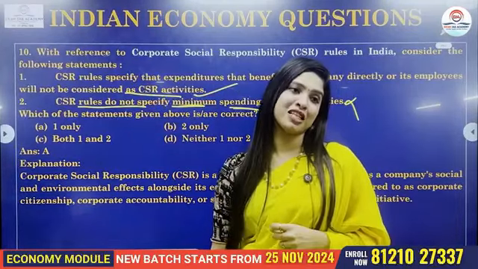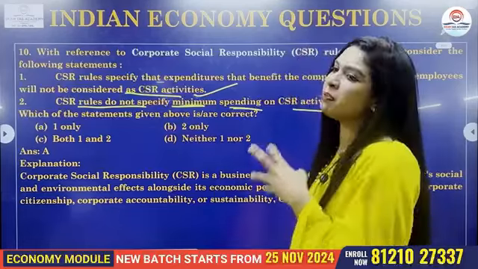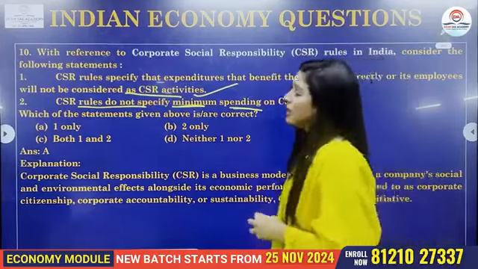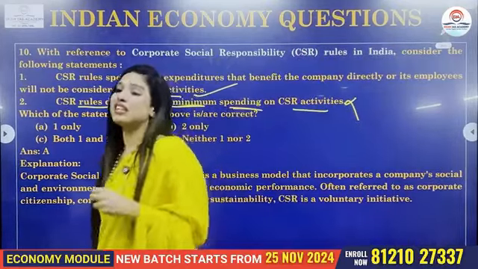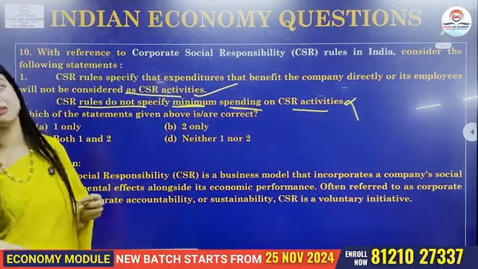Corporate social responsibility. Now this particular topic is also based on the principle of trusteeship that was put forward by Mahatma Gandhi.